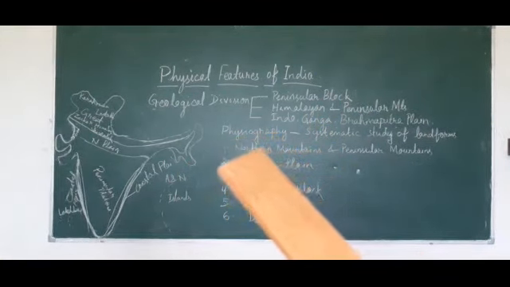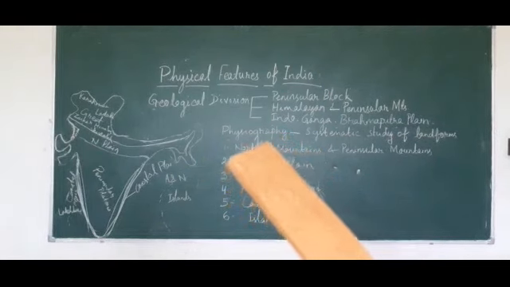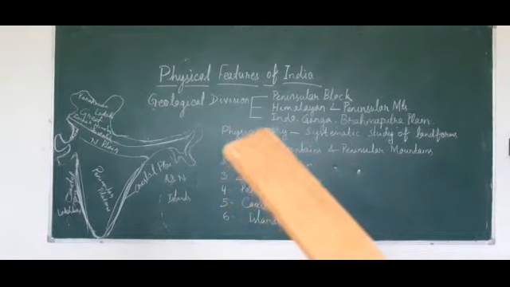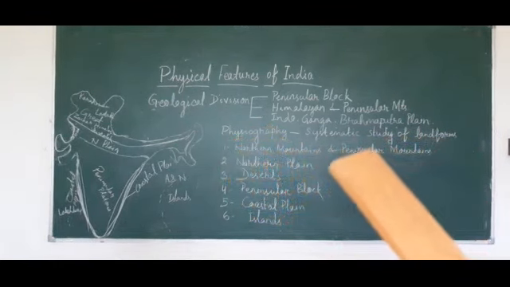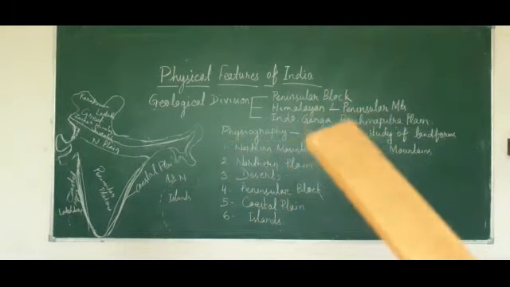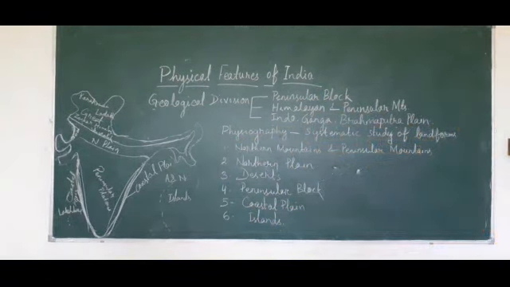As you know, what do you mean by physiography? Physiography is a word that describes the systematic study of physical landforms. It means the different types of relief features present in any country, that is mountain ranges, deserts, plains, and plateaus. All these are known as the relief features or physical features of a country.